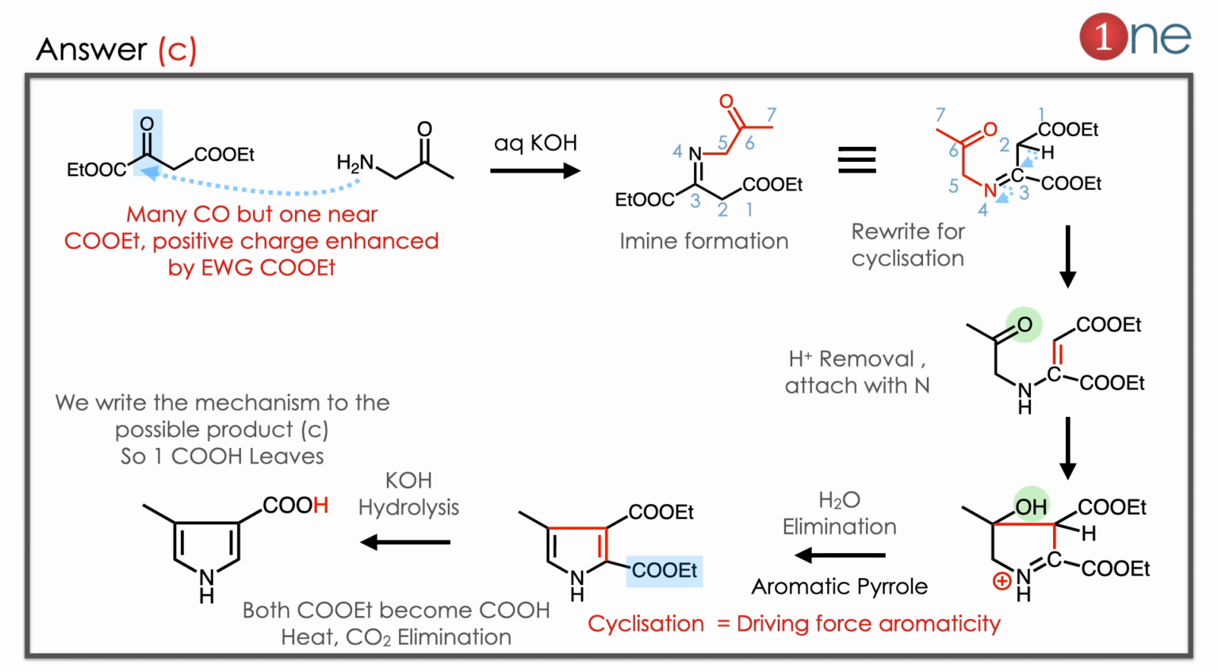The next step is hydrolysis. Hydrolysis will convert both COOEt groups into acids, both esters into acids. Finally, you have to heat it to remove one CO2. Here you have to know to always write the possible product. So we remove the first COOH, the one near the nitrogen. So we remove it and write the product. Here removing that COOH is the plausible way. If you have a better suggestion, comment below. So the answer is clearly C.